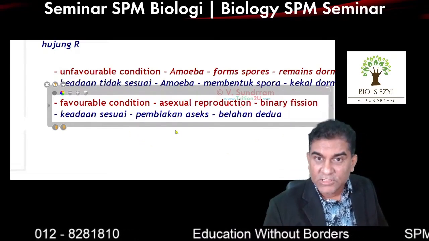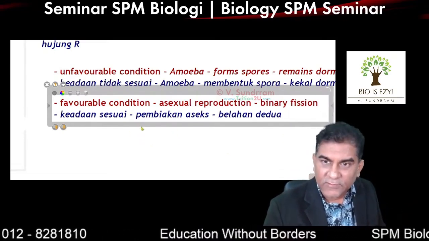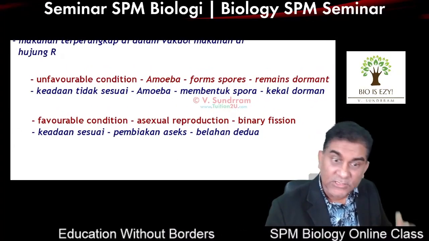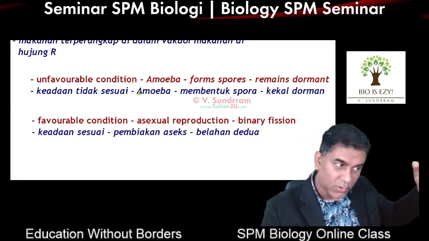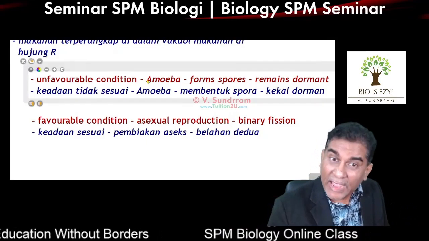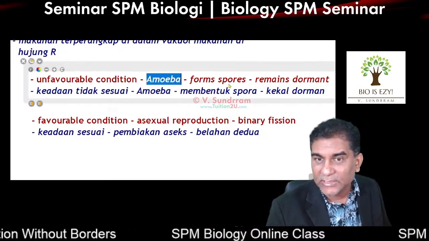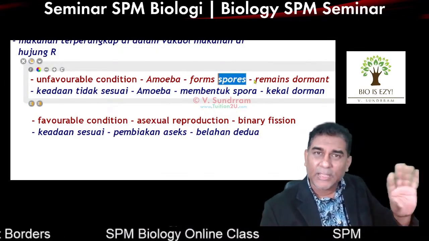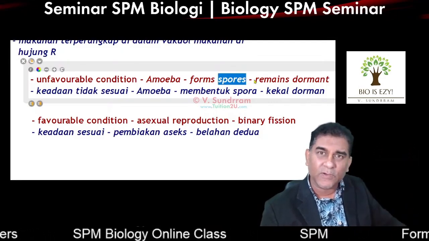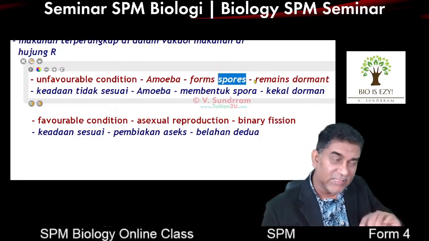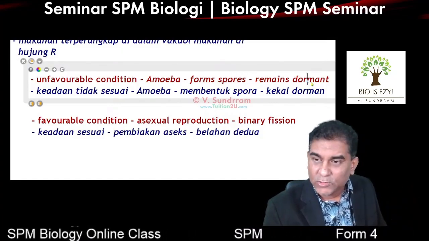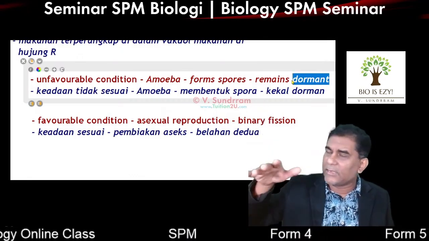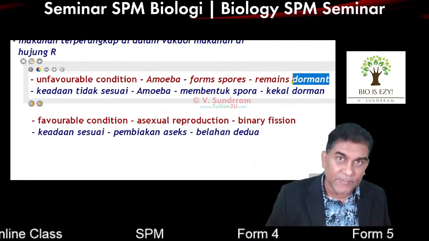So in favorable condition, they do asexual reproduction, which is both Amoeba and Paramecium, both going to do binary fission. In unfavorable condition, Paramecium does sexual reproduction, conjugation. Amoeba doesn't do sexual reproduction. They form something called spores. The spores become something like powder, and they just sink to the bottom of the lake. They don't do anything. Since they are not active, the word to use is they become dormant. They just sink to the bottom of the lake and remain there until the conditions become favorable again.